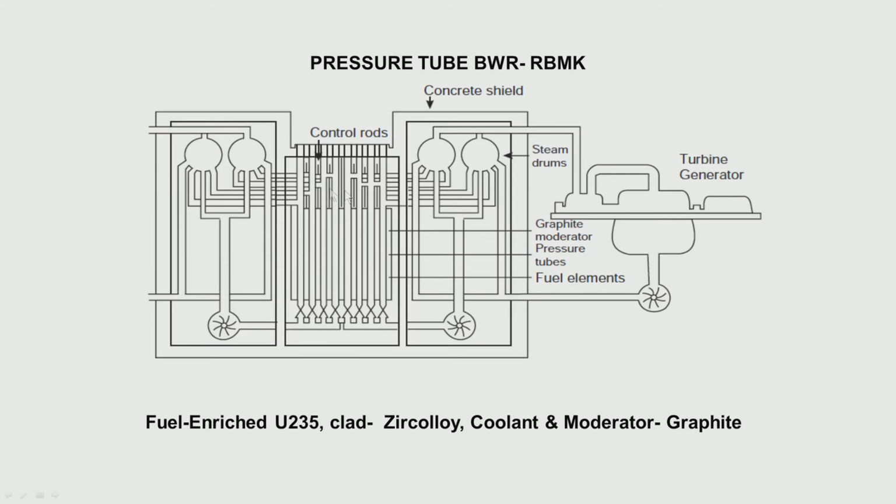So a lot of graphite moderator is put, and the steam comes out, and this is a drum where the steam is separated, it is sent to a turbine and runs the generator. This was used in the Chernobyl reactor.